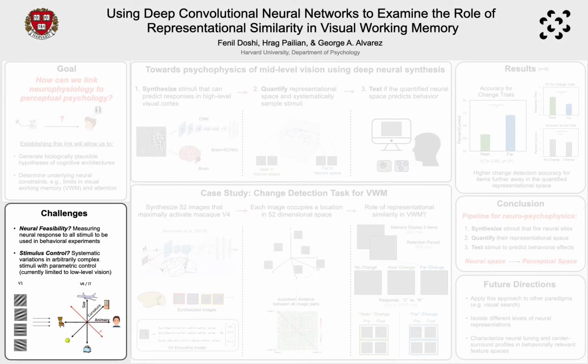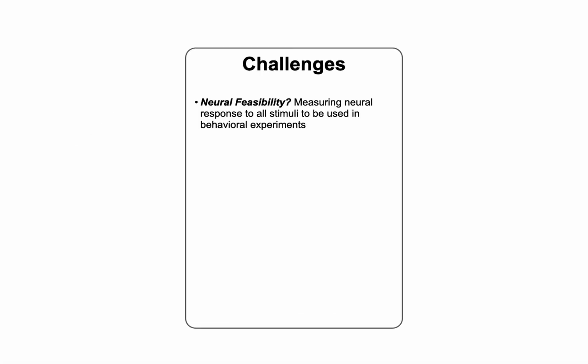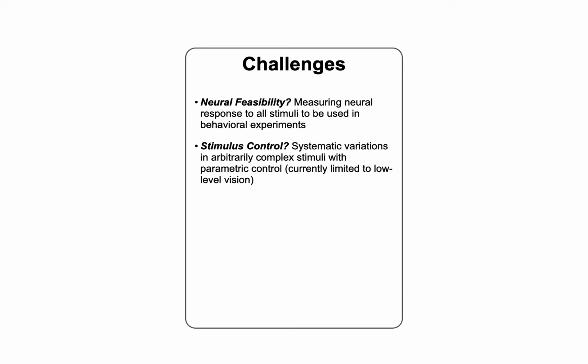But there are a number of different challenges in this domain, feasibility being one. To test any hypothesis, we might have to collect neural responses, which could be single site or fMRI data, for all the stimuli that we're going to use in our behavioral experiments. And this might seem to be logistically a bit difficult. An additional challenge, which is even more complex, is how do we capture and manipulate relevant feature dimensions?